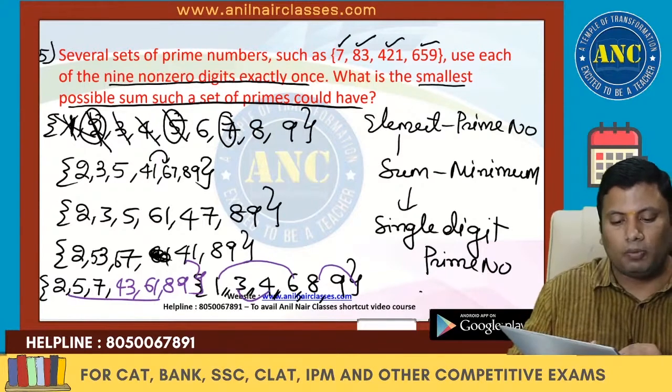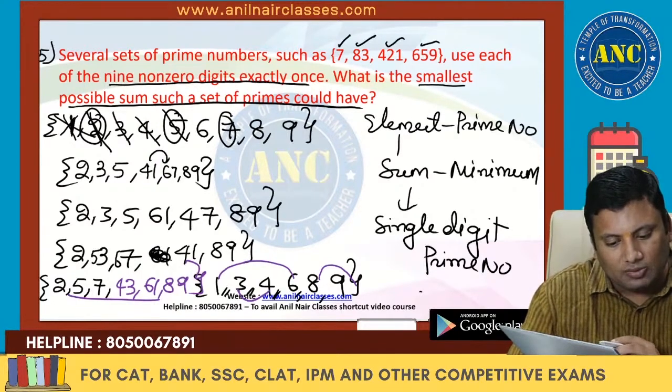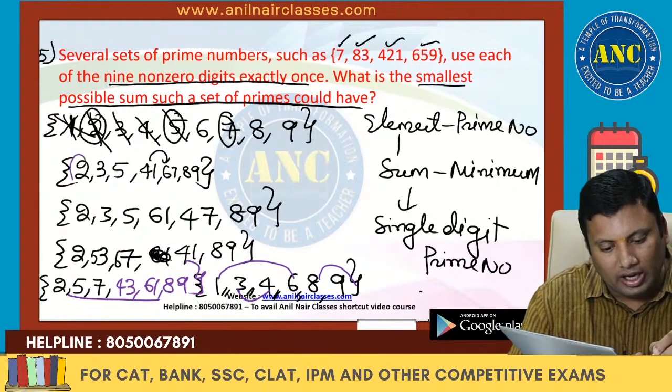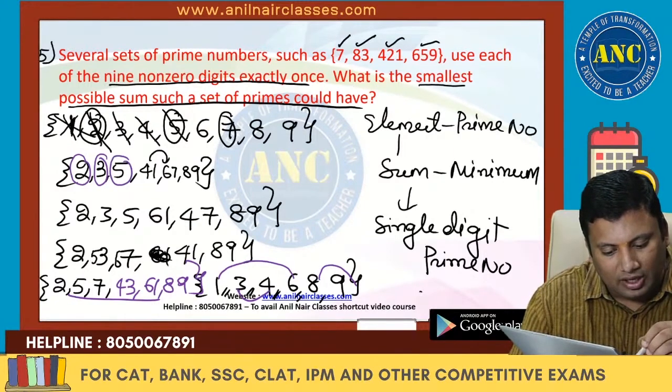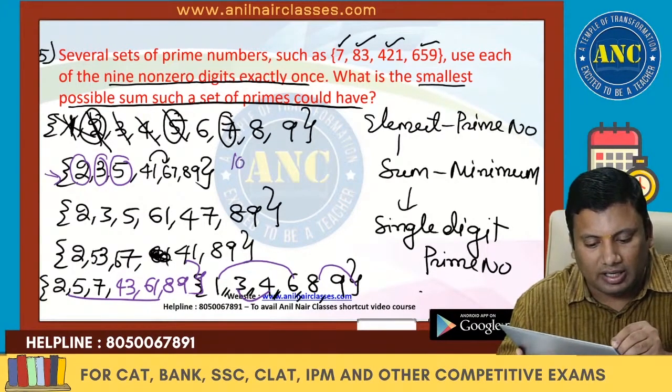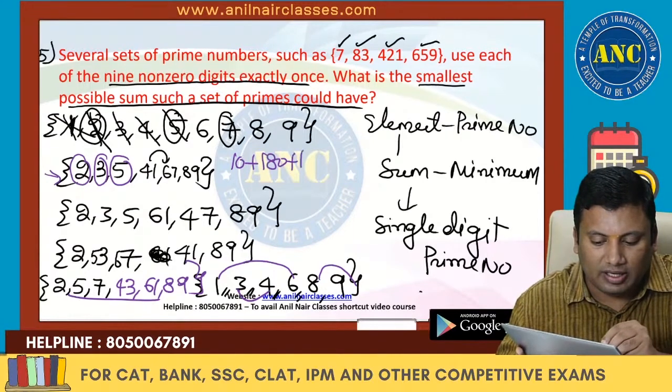Like that, so many cases we are getting. Smallest we need to find out. If you see here, 2 anyway will come, 3 anyway will come, 5 anyway will come, 41 is less than 43, right? 2, 5, 7, right? Just check this sum. These are nothing but 10, these are nothing but 140, 180, these are nothing but 70.